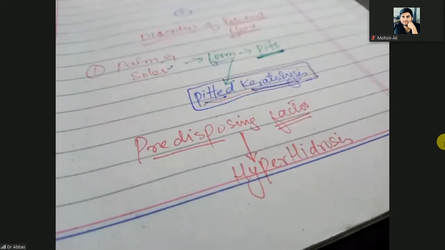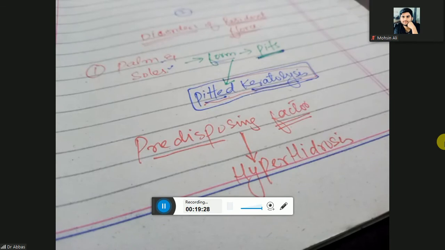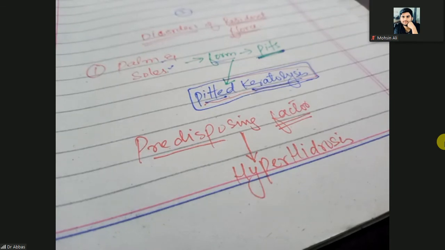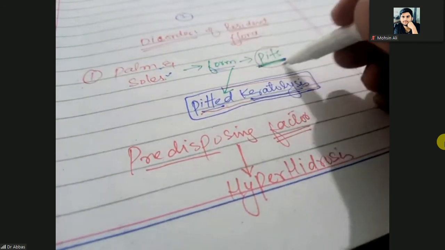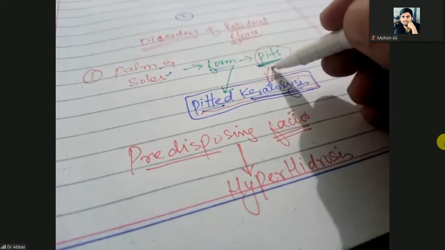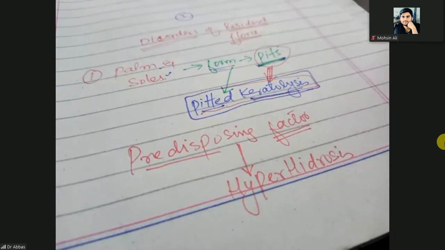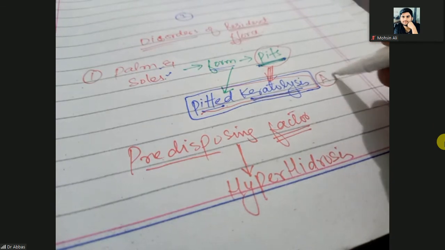What is that? Hyperhidrosis. When there is hyperhidrosis, bacterial proliferation will increase. Enzyme concentration will increase, and those keratolytic enzymes will act on the palm and sole and make some pits, and that disease is known as pitted keratolysis. I will show you the image of it. So first is pitted keratolysis.